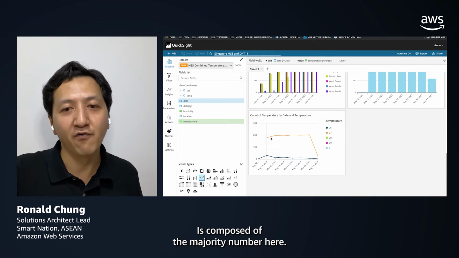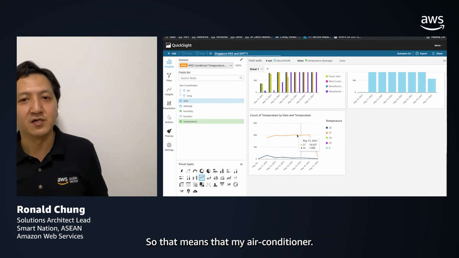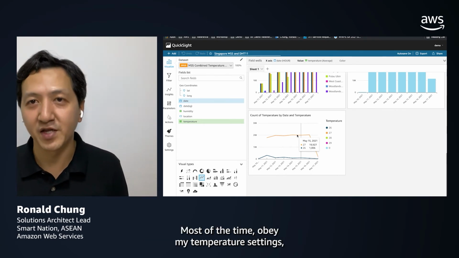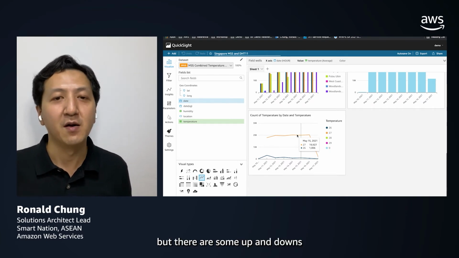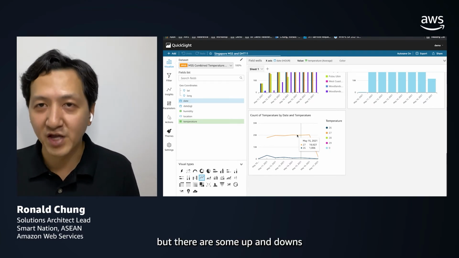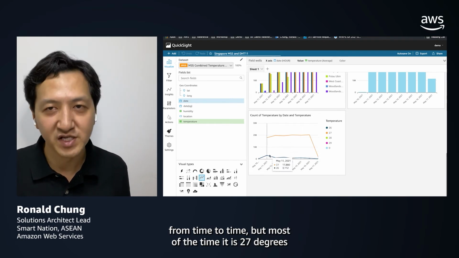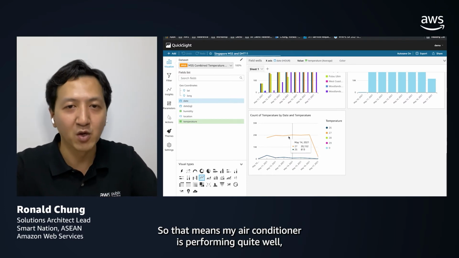It composes the majority number here. So that means that my air conditioner most of the time obeys my temperature setting, which is set at 27 degrees Celsius. There are some ups and downs from time to time, but most of the time it is 27 degrees. So that means my air conditioner is performing quite well.